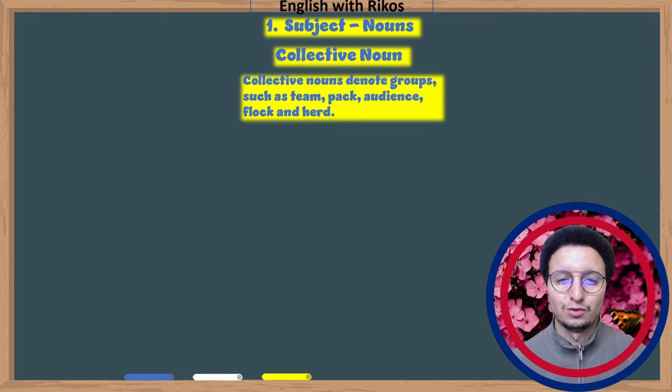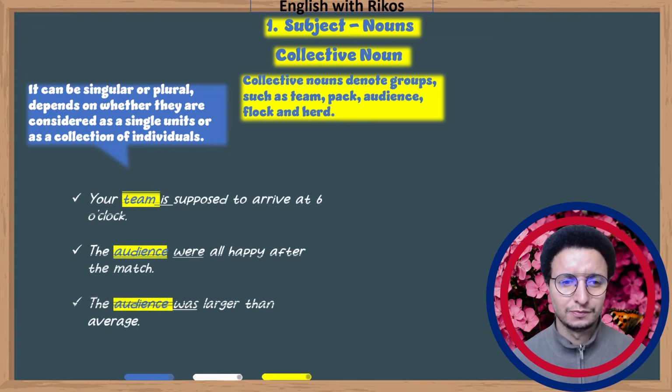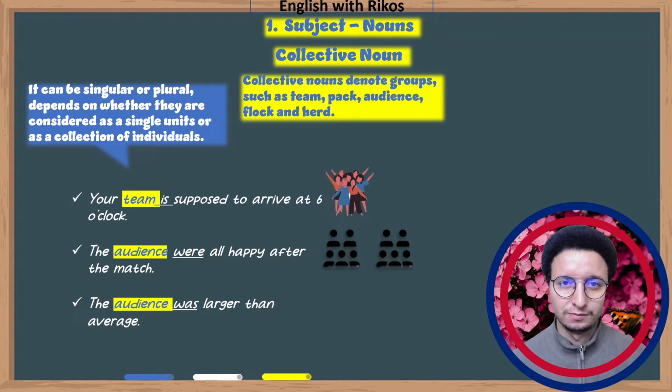We have collective nouns. Collective nouns denote groups such as team, pack, audience, flock, and herd. They can be singular or plural, depending on whether they are considered as a single unit or a collection of individuals. For example, your team is supposed to arrive at 6 o'clock. The audience were all happy after the match. The audience was larger than usual.